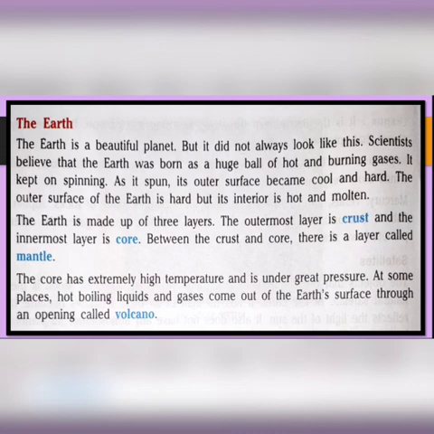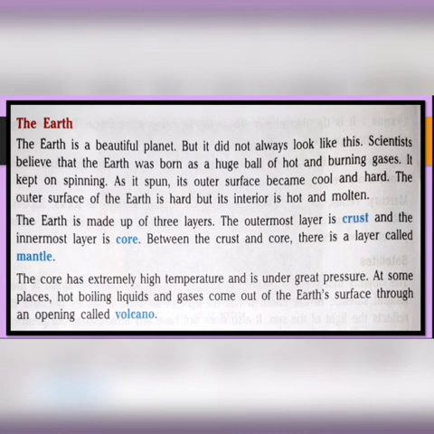So why do volcanoes erupt? Because the innermost layer of our Earth, that means the core, has very high temperature and is under great pressure.